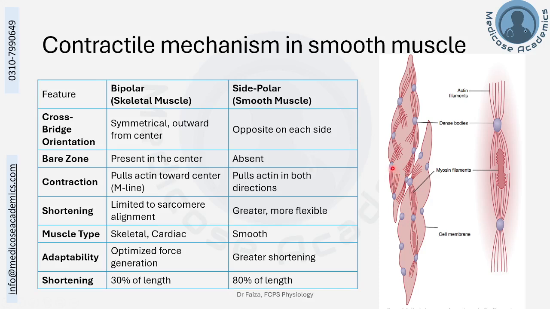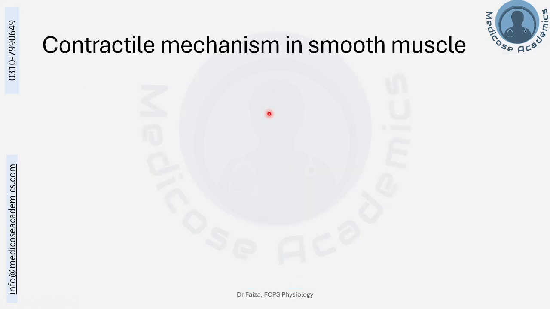If we compare the arrangement of the actin and myosin in the smooth muscles, first of all, the arrangement is not uniform like that found in the sarcomeres of the skeletal muscles. Also, the arrangement of myosin and actin around each other is different. The cross-bridge orientation in the skeletal muscles was symmetrical and present around the M line, found as bipolar, whereas in smooth muscles it is side polar. Let me use another diagram to help you understand the concept of what is bipolar and what is side polar.